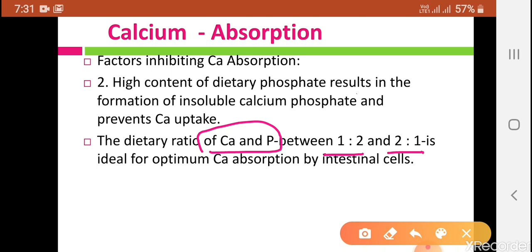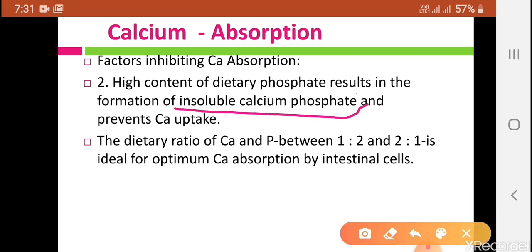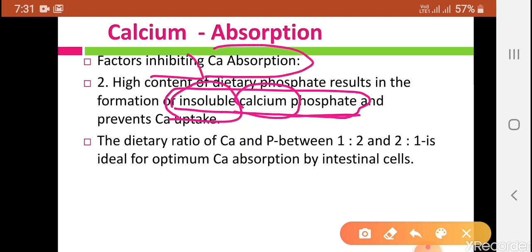These are the favorable ratios for calcium absorption by the intestinal cells. More phosphate in the diet inhibits calcium absorption, because phosphates in large quantity form insoluble calcium phosphate, and so calcium absorption gets inhibited.